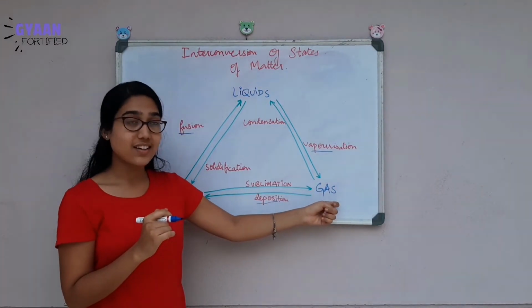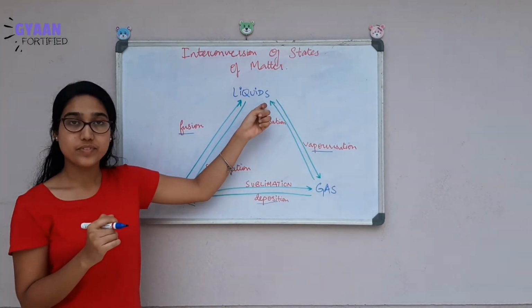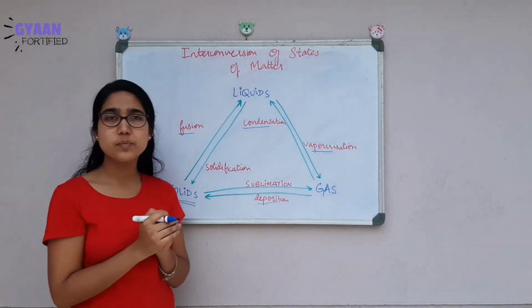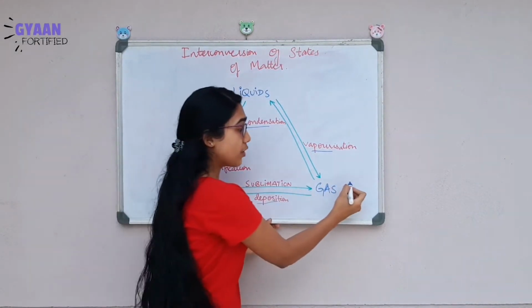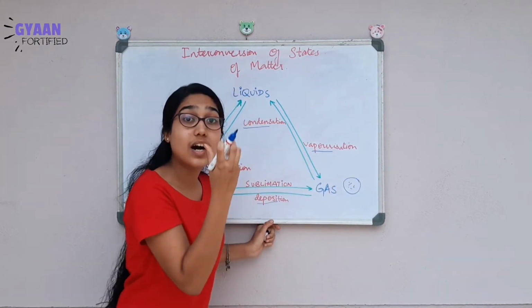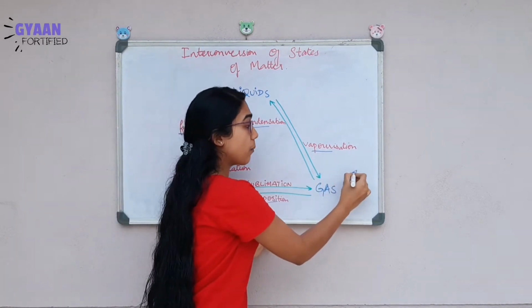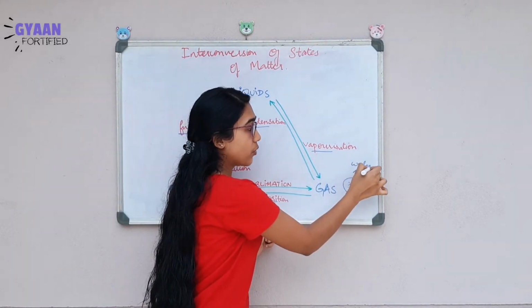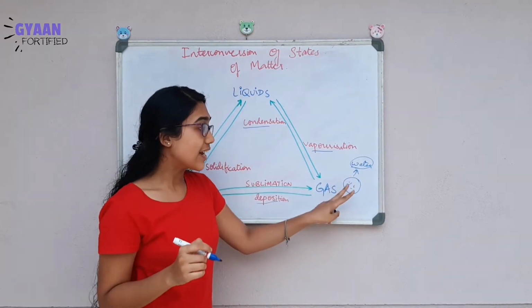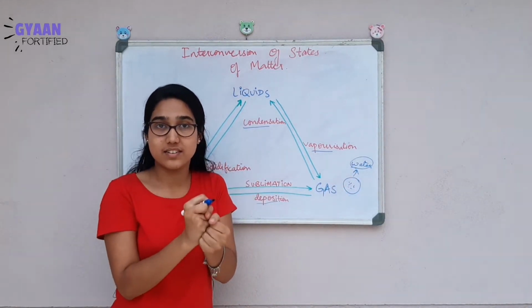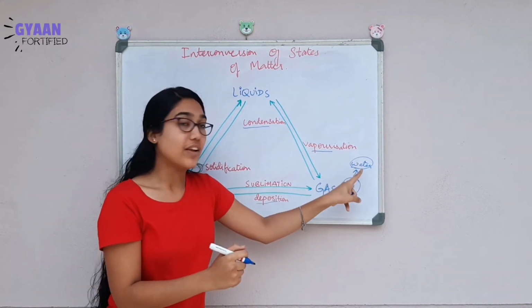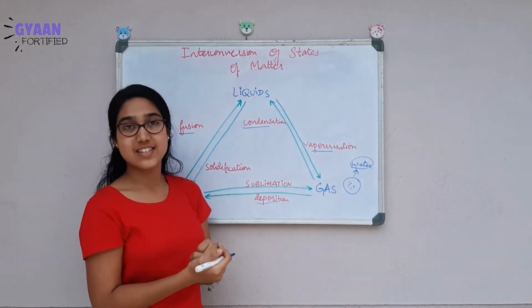When a gas gets converted to liquid, that is called condensation. Condensation means what? There will be many vapor particles. These vapor particles will come together and they will form water, or you can call it a liquid. Condensation means coming together. Many gas particles come together to form liquid, that is condensation.